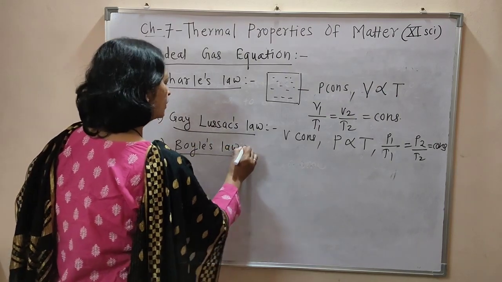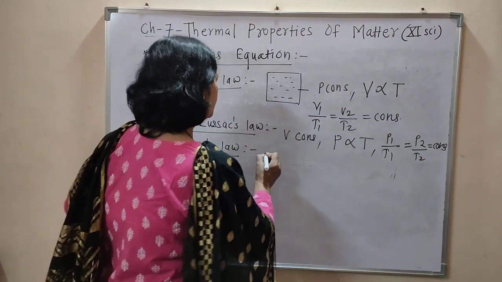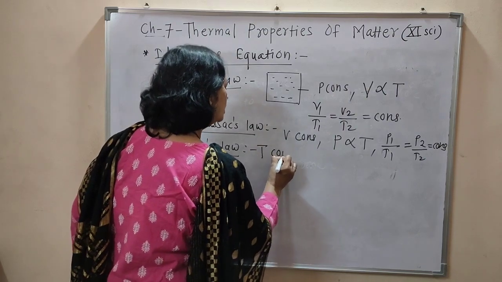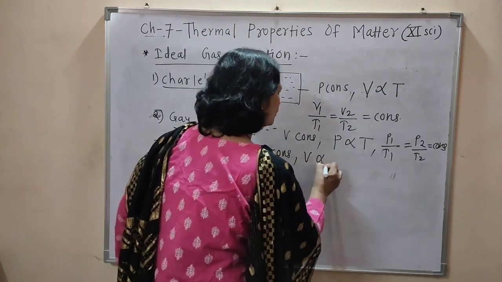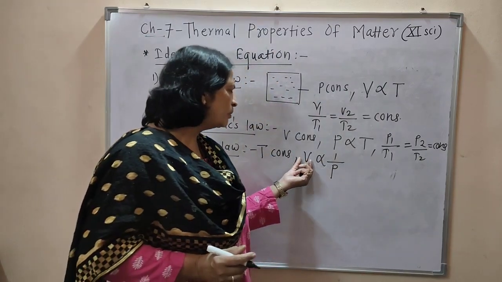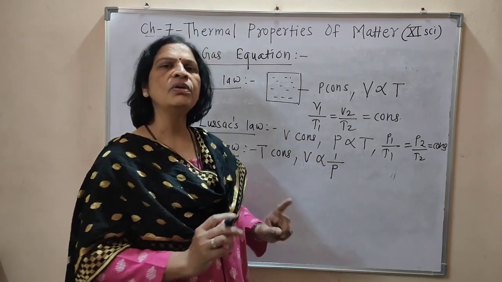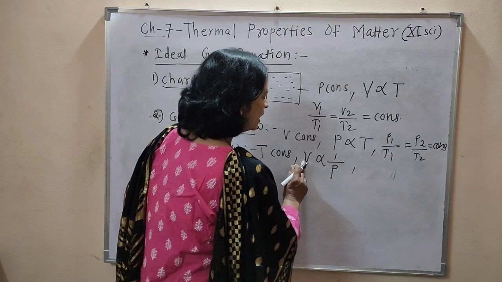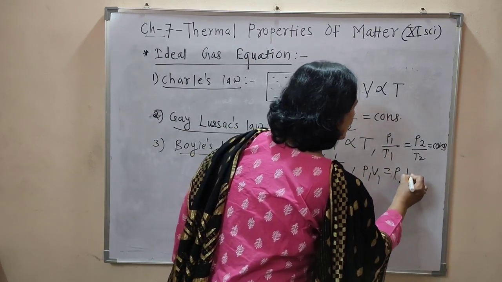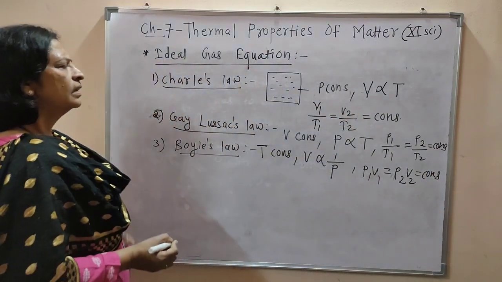Boyle's law. Now the third variable, temperature, should be kept constant. For a fixed mass of a gas at constant temperature, the volume of the given mass of gas is inversely proportional to its pressure. Means volume increases, pressure decreases. Volume decreases, pressure increases, due to inverse proportion. And when inverse proportion is there, the product of these two variables always remains constant. Always keep that in mind. Understood?